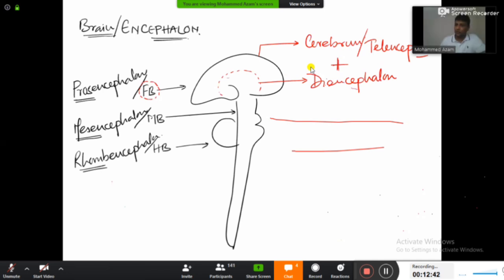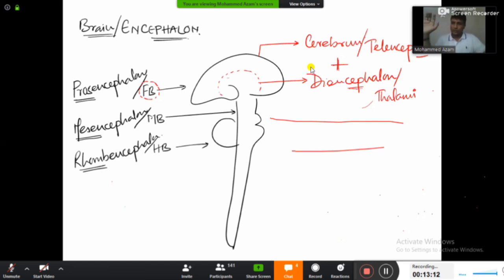And what about the diencephalon? I hope you have heard about thalamus, hypothalamus, subthalamus. So whatever thalami you have heard, जितने भी सारे thalami parts हैं, all thalami together, they are going to form your diencephalon. So basically diencephalon is made up of all your thalami parts. Okay, fine here right now. So forebrain is actually made up of 2 parts.